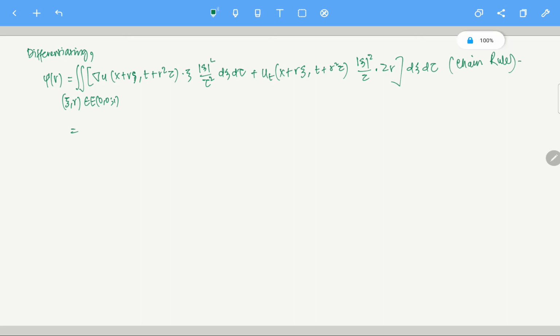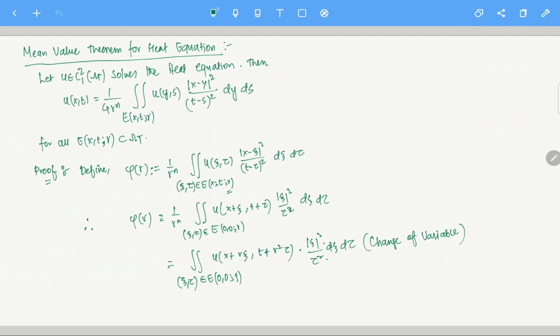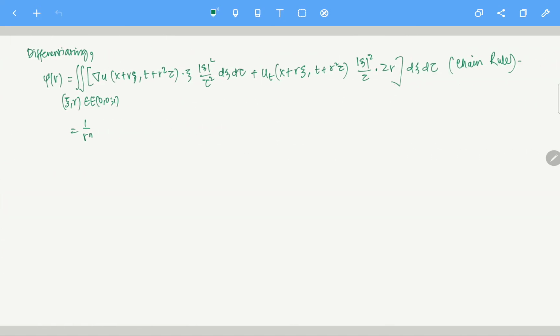Okay, now once that is true, then again by chain rule, what we can do is shift this to the r heat ball. What I am saying is this: if I shift it, while going from the r ball to the one ball, 1 by r power n vanishes. So while going from the one ball to the r ball, 1 by r power n reappears. Exactly the same sort of change of variable will work here, right?